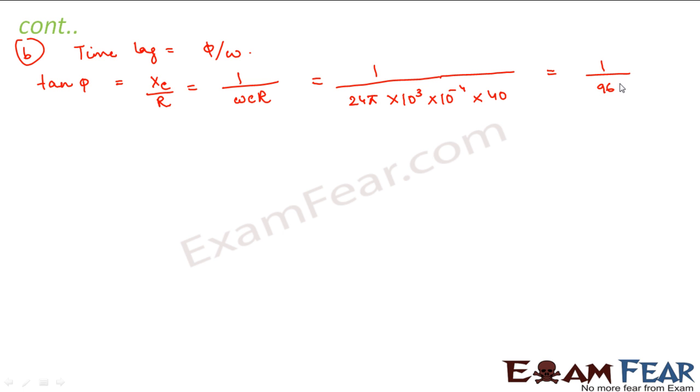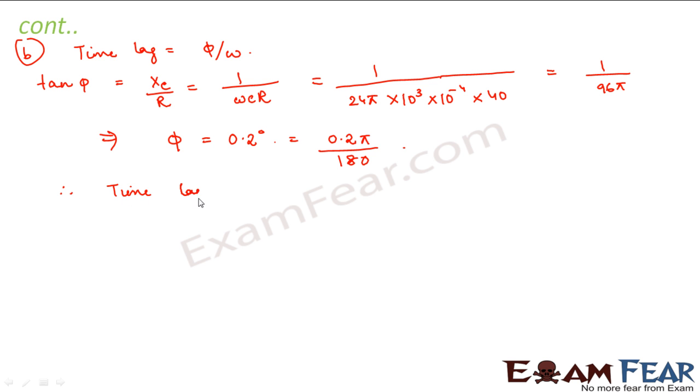So this is equal to 1 by 96 pi. So from this we can see that phi comes out to be 0.2 degrees. That is equal to 0.2 into pi divided by 180.